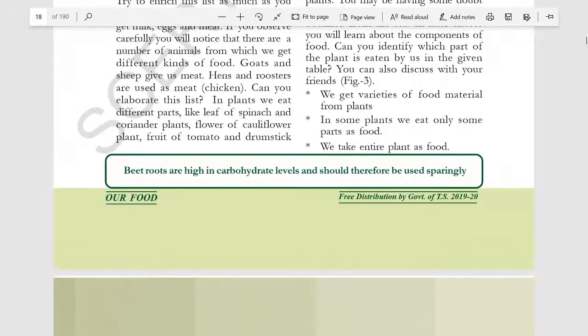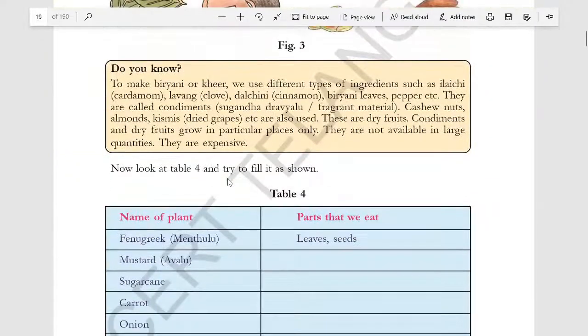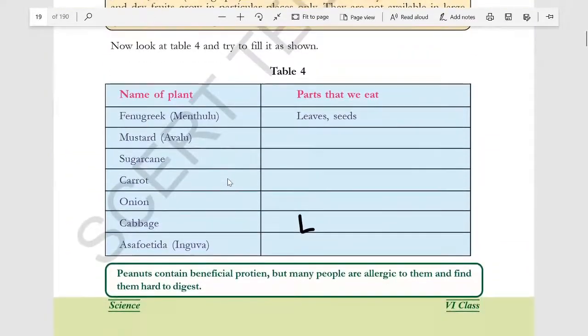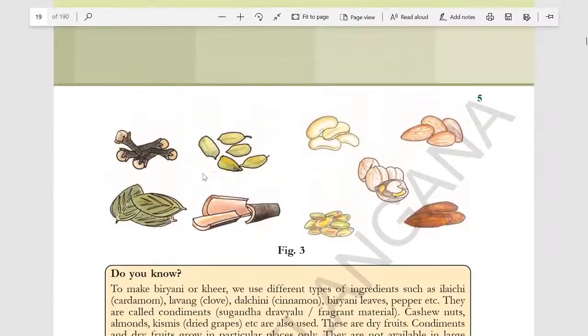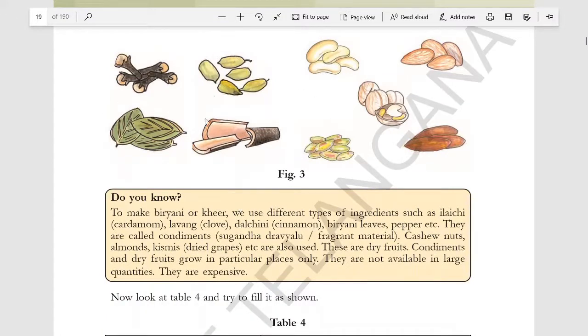See, sources of foods and how people develop food habits. Table 4 here. See, here they have written all the ingredients used in making a biryani and a dessert. Here this is a cashew nut, badam, that is almonds, and elaichi, cloves and curry, we call tejpatta, dalchini. Okay, now these ingredients are used in making biryani and dessert, or kheer you can say.